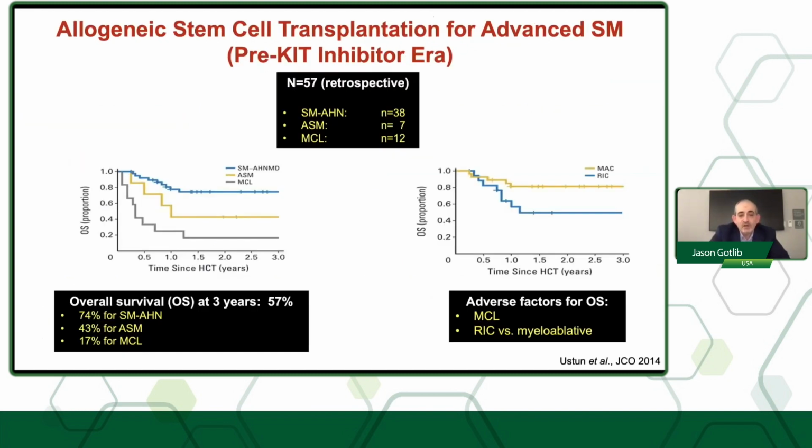So I'm going to segue just to the issue about transplant. There was one series by Sela Houston published in the JCO in 2014 that looked at transplant, but this is really from the pre-KIT inhibitor era. You can see that on the left, the overall survival was some 57% at 3 years, best for SMHN, worst for MCL, mast cell leukemia, and that the adverse risk factors for overall survival included the diagnosis of mast cell leukemia and also the use of reduced intensity conditioning versus a full myeloablative transplant.